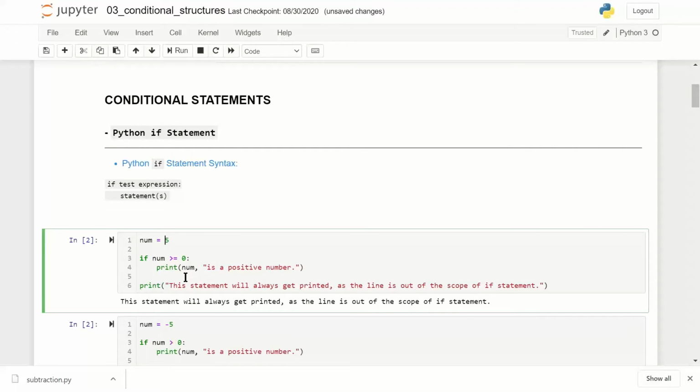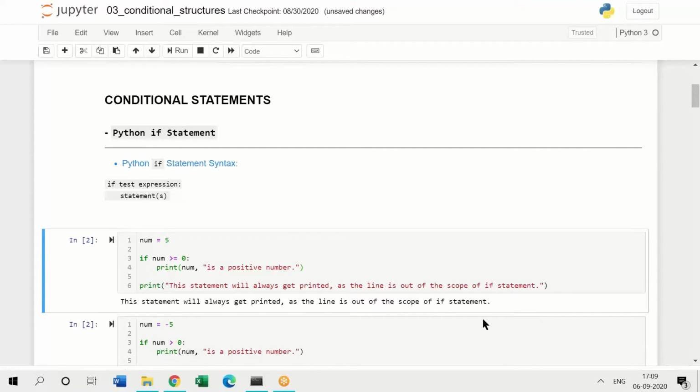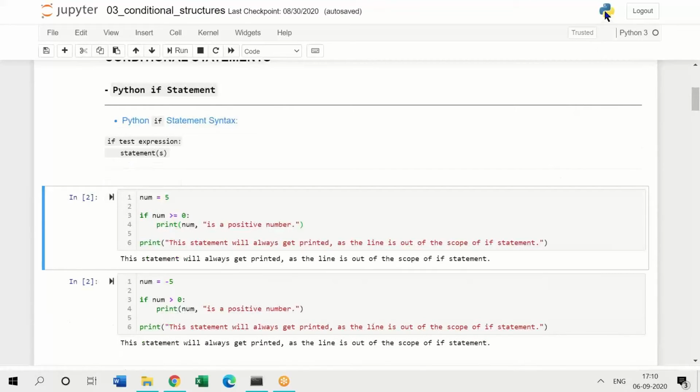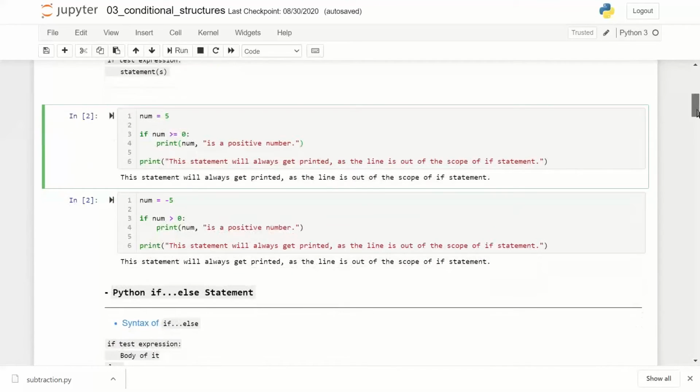So you can see if the condition is matched, then the set of code which is below that condition and indented will get executed. Just quickly try this part of the code. I already explained num is equal to -5.